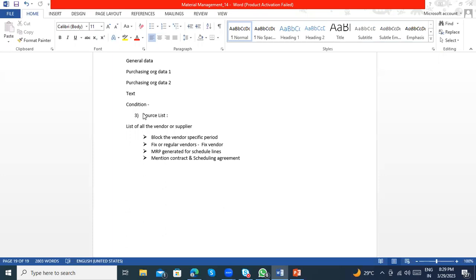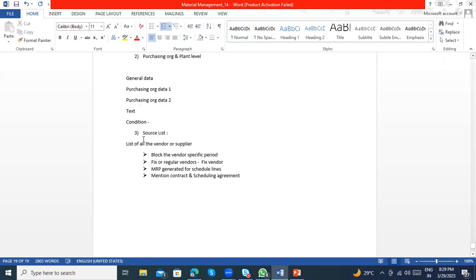The main reason for the source list is that we are maintaining the list of all the suppliers and vendors in one document. And it's not only maintaining the list of suppliers; other than that, we also control it. I can block the vendor in a specific period. If I'm planning for the next 1 year not to use this vendor, I can block the vendor for that particular period. And also I can fix a vendor.